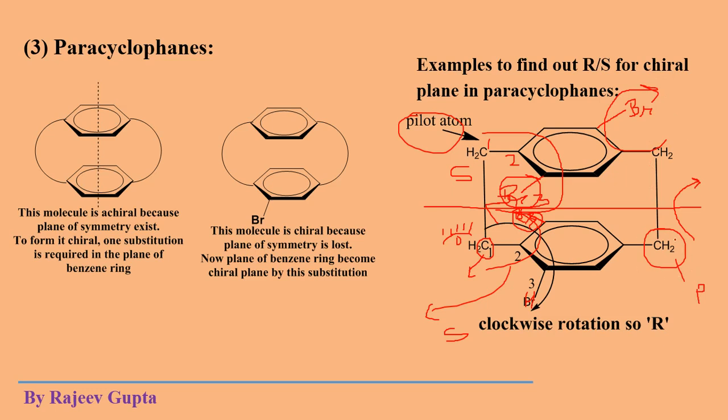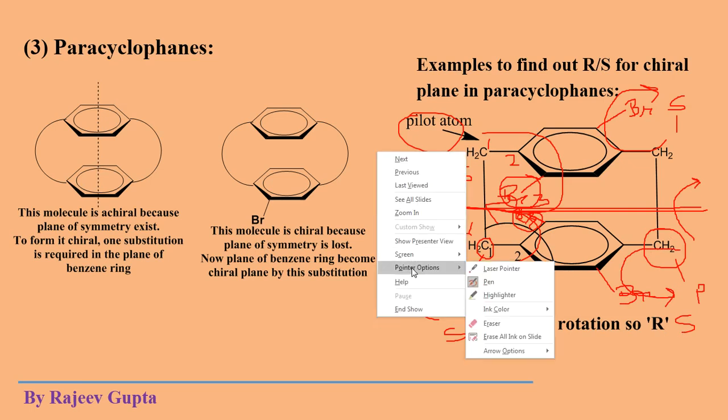But the pilot atom is present at the downside, so reverse your result and you will get S. Okay, so if you rotate this molecule by 180 degrees with this axis, this bromine will come to this position, so you can imagine what the configuration is. This is S. Okay. Now see another structure.